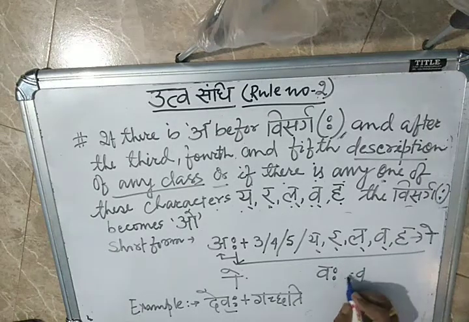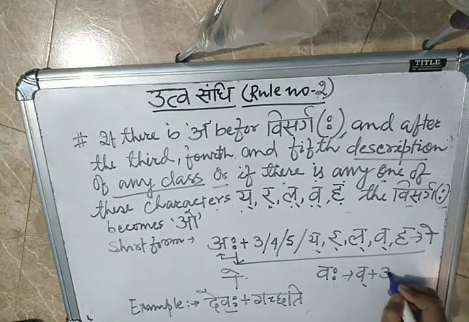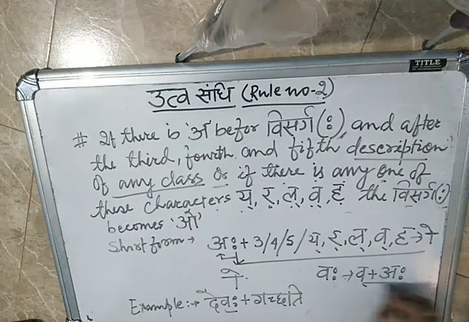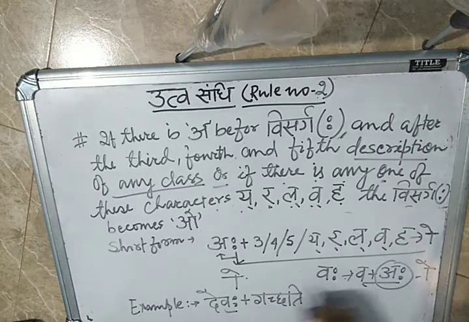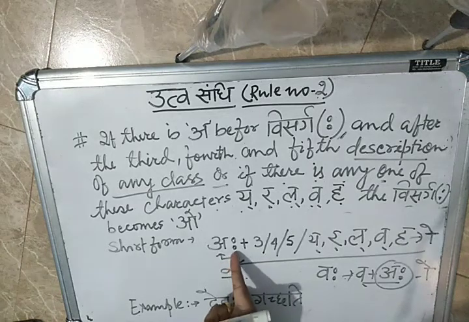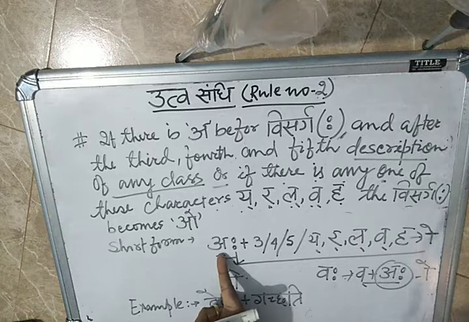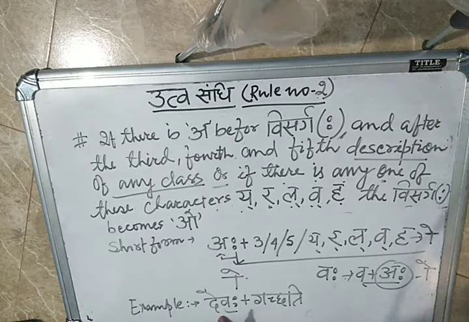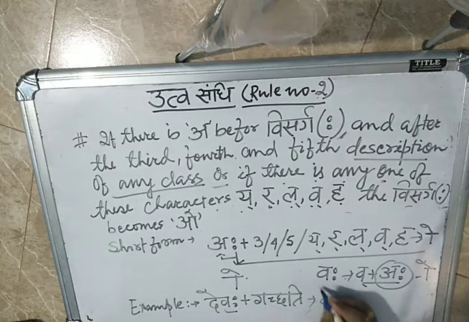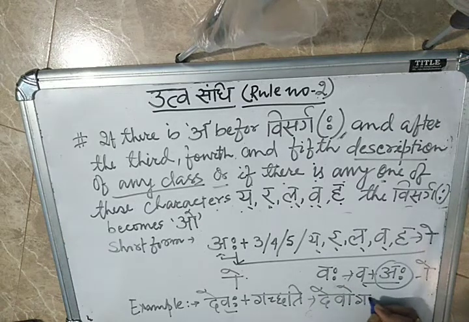Va plus aha. Correct? This is the vaha. So this visarga will convert into the okar. Here the definition says: if before the visarga a comes, then what will be there? So devaha plus gachati, and already in visarga sandhi you know the visarga won't remain. So devo gachati. See, this visarga disappeared and okar came.